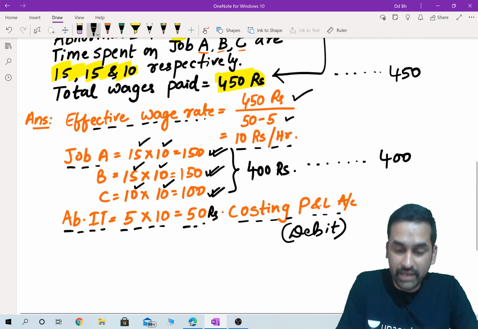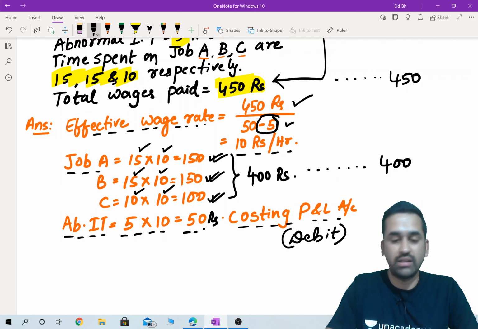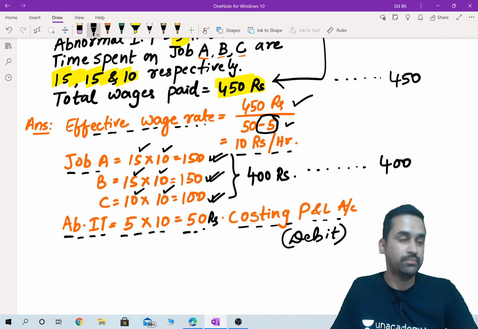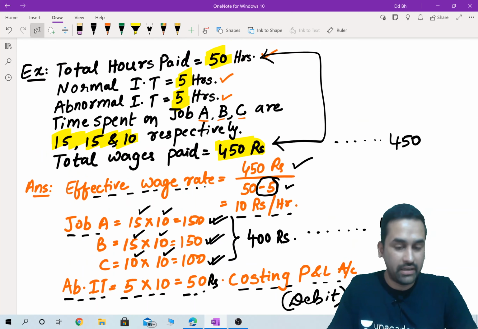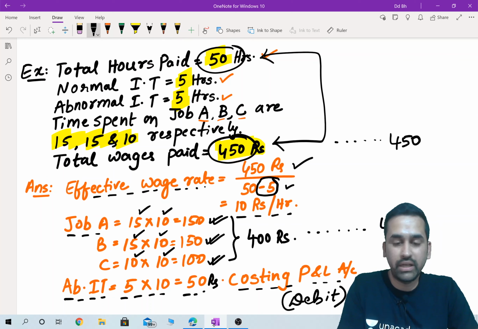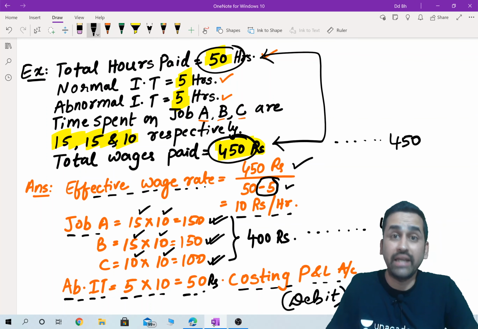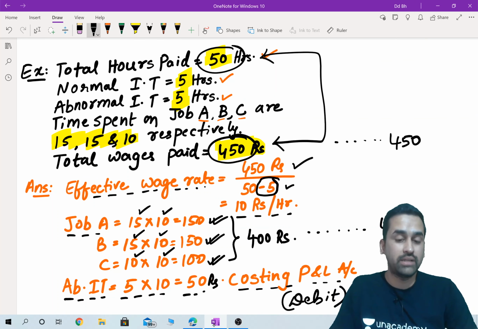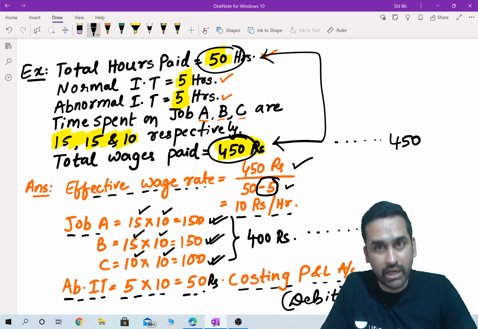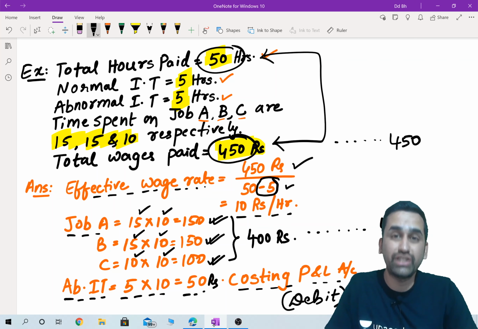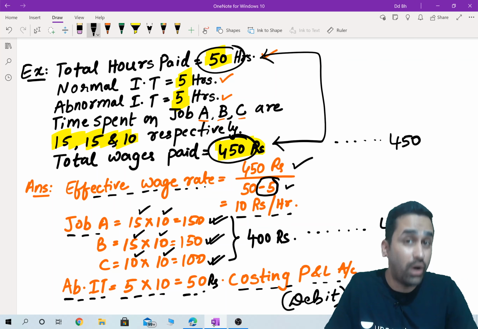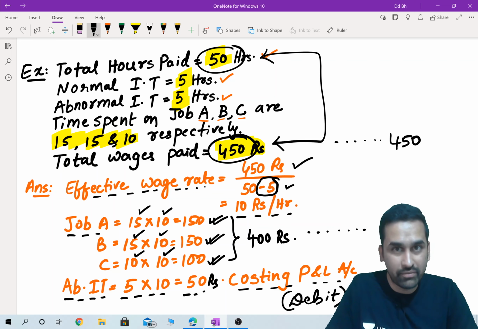Now, when I deducted minus 5 here, understand I have inflated the rate. Why am I using the word inflated rate? If I had taken 450 by 50 per hour, the rate would have been only 9. Correct? But I said I will take 10 rupees as the rate per hour. Why? Because job A, job B, job C, all three of them should share some portion of normal idle time. They have to share it.